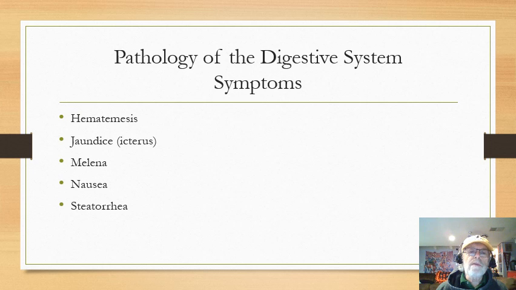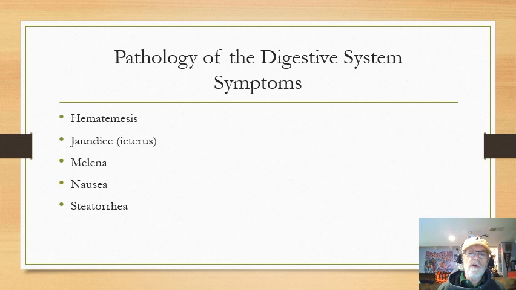Couple other symptoms: hemonemesis, where hematochezia is bright red bloody stools. Hemonemesis is vomiting blood. Now, vomiting blood could be one of a couple different ways. Sometimes we have a lot of rapid bleeding in the stomach, or in the upper GI tract, and when it comes up, it comes out as bright red blood.